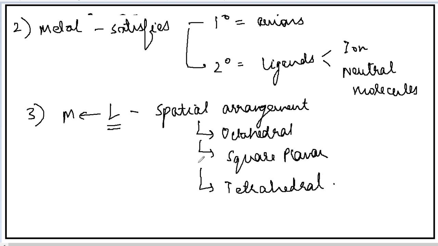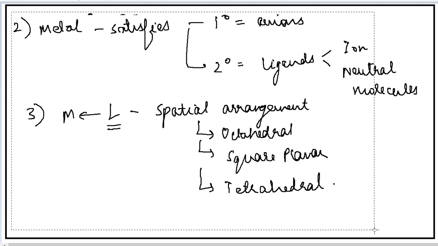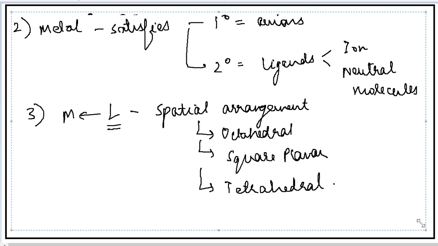Okay, so there can be different types of arrangements of the ligands around the metal atom. So these were the three postulates which were given by Werner in order to explain the bonding in the coordination compounds, but though it was successful to some extent, it has some limitations also.